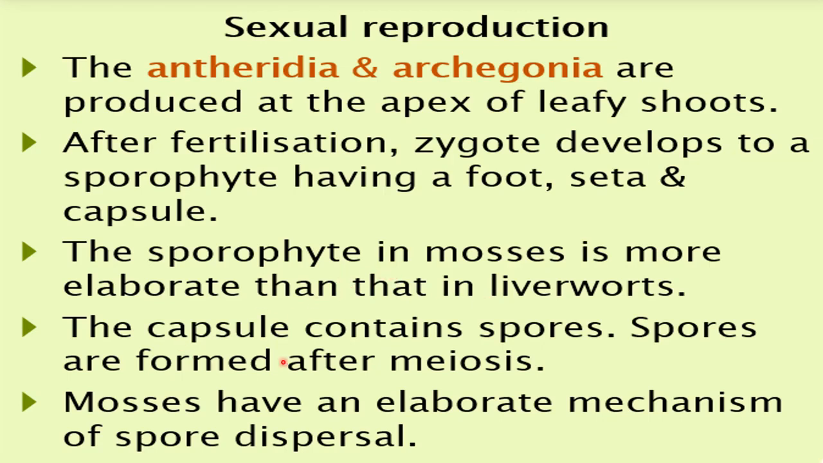Okay, the capsule contains spores, and the spores are formed after meiosis. Mosses have an elaborate mechanism of spore dispersal, how the spores get dispersed to germinate and form a new moss. That dispersal process is an elaborate process in the case of mosses.